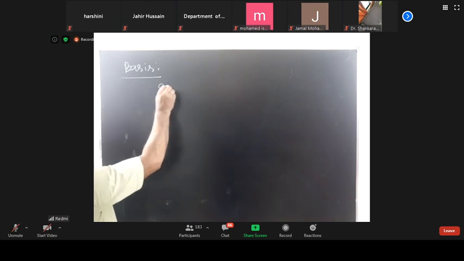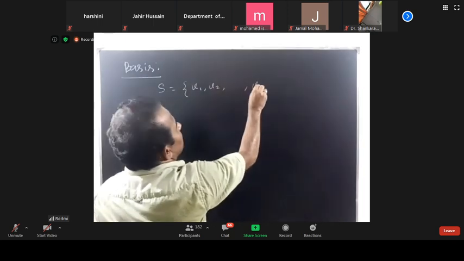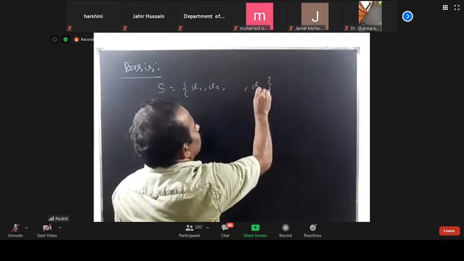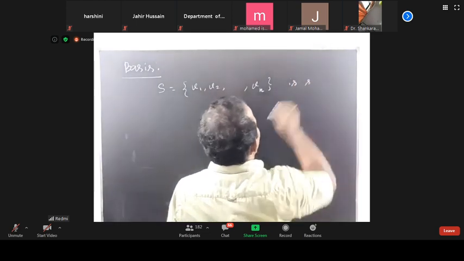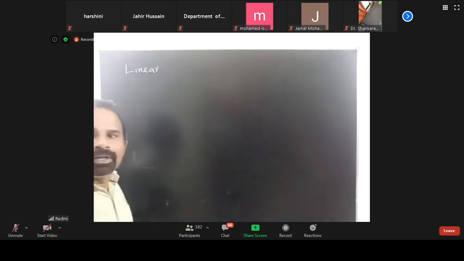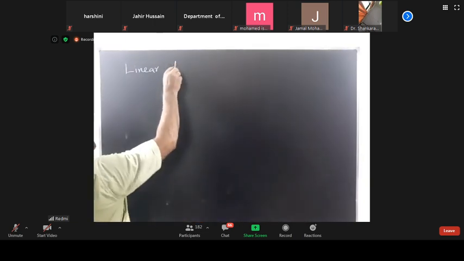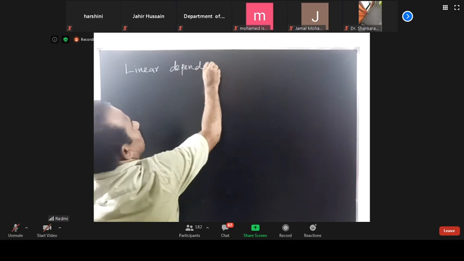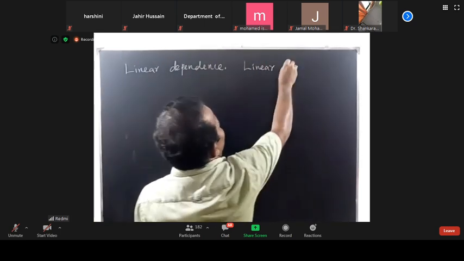A set S equal to v1, v2, up to vn is said to be a basis. Before going into basis, the most important concept is linear dependence and linear independence.